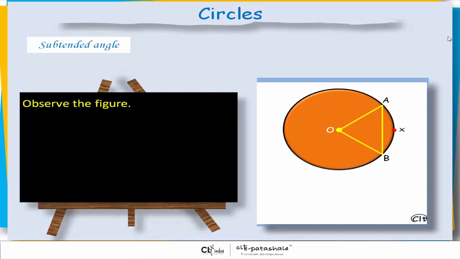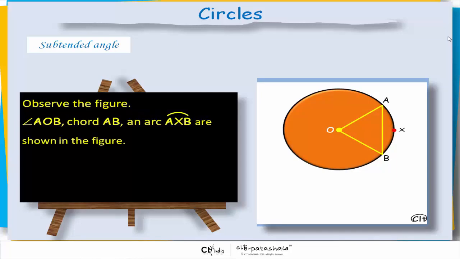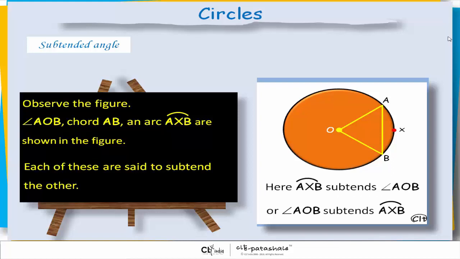Subtended angle. Observe the figure. Angle AOB, chord AB, and arc AXB are shown in the figure. Each of these is said to subtend the other. Here, arc AXB subtends angle AOB, or angle AOB subtends arc AXB.